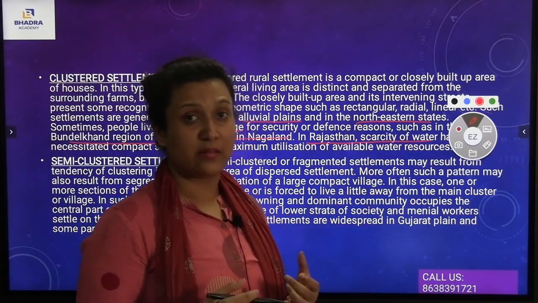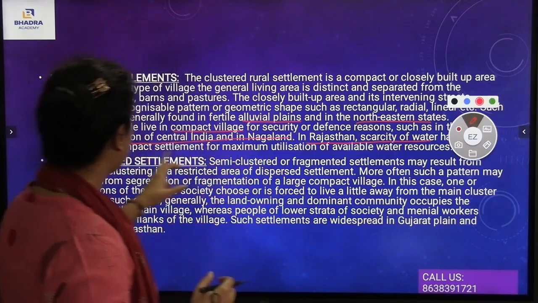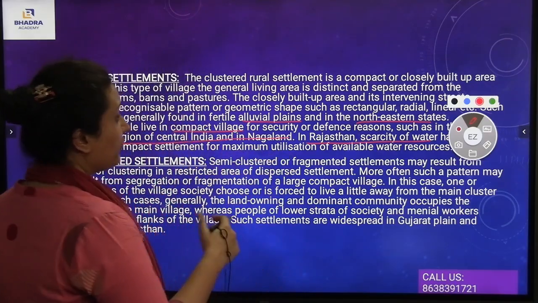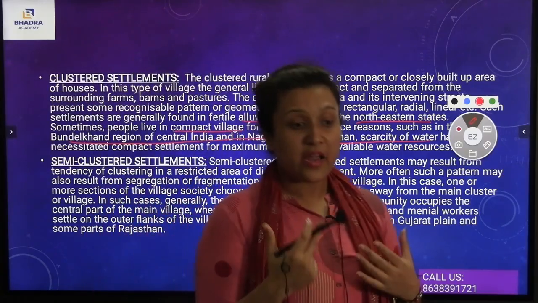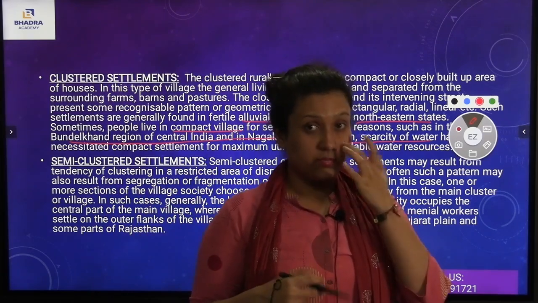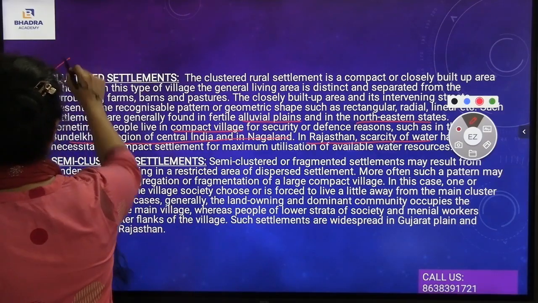Rajasthan also has examples of clustered human settlements. Those places which have scarcity of water resources are mostly popular for these clustered settlements. So I hope you have understood the clustered settlements.